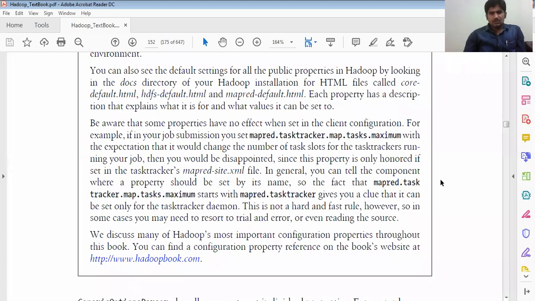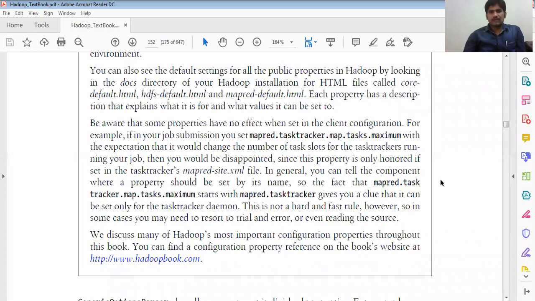Then you would be disappointed, as some properties are only honored if set in the task tracker's mapred-site.xml file. In general, you can tell the component where a property should be set by its name.